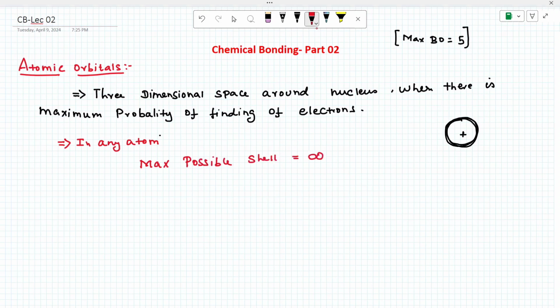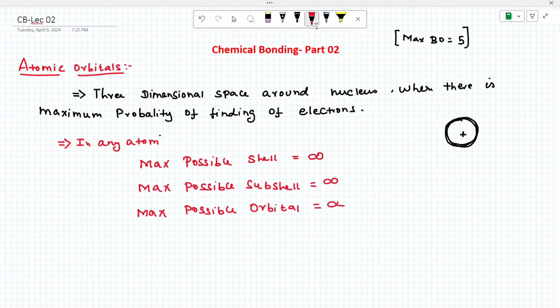Similarly, the maximum possible subshells are equal to infinity, and the maximum possible orbitals are equal to infinity. This is very good, please note.